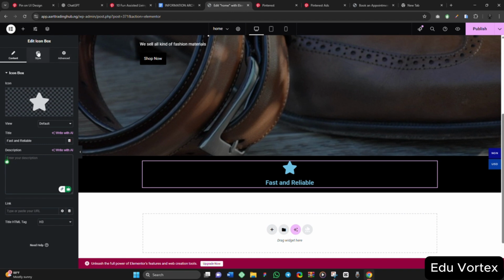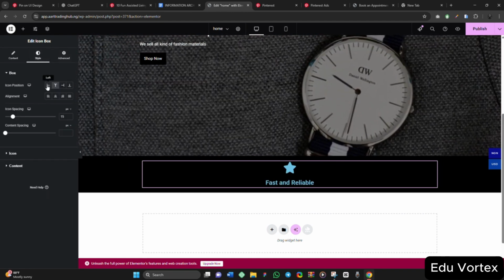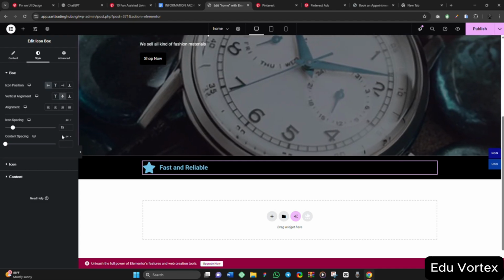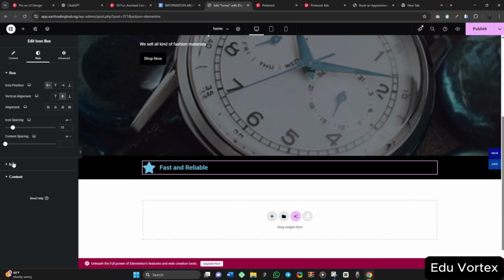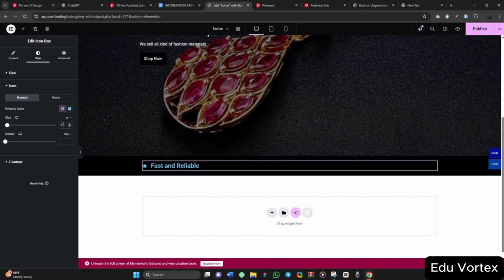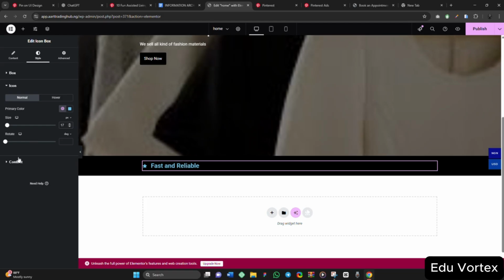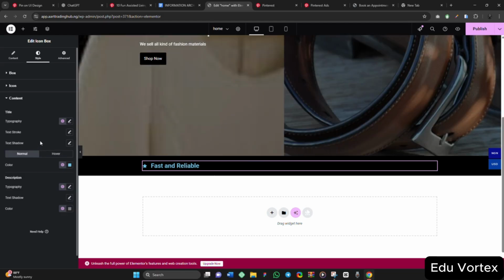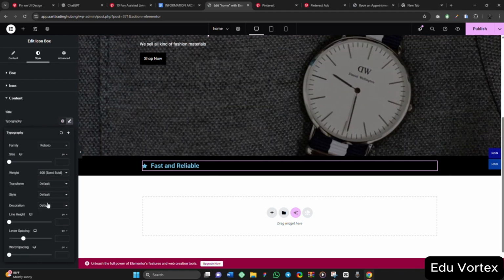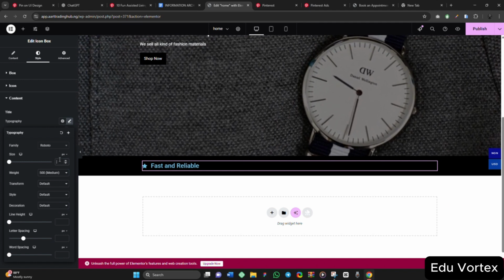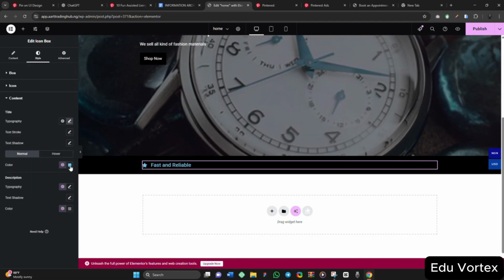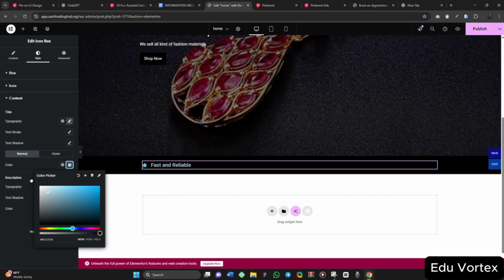I don't need it. So I will come back to style here. Then I will change the icon direction to the left. Our vertical alignment should be middle. Icon spacing is okay, content spacing is okay. For the icon, I will reduce the size to, let me say 12. No, it's too small. 17 is okay. I'll also reduce the size of the heading. Instead of semi bold, it can be medium. The size can be 20. Yes, exactly. Then lastly, I will change the color for both the icon and the text.